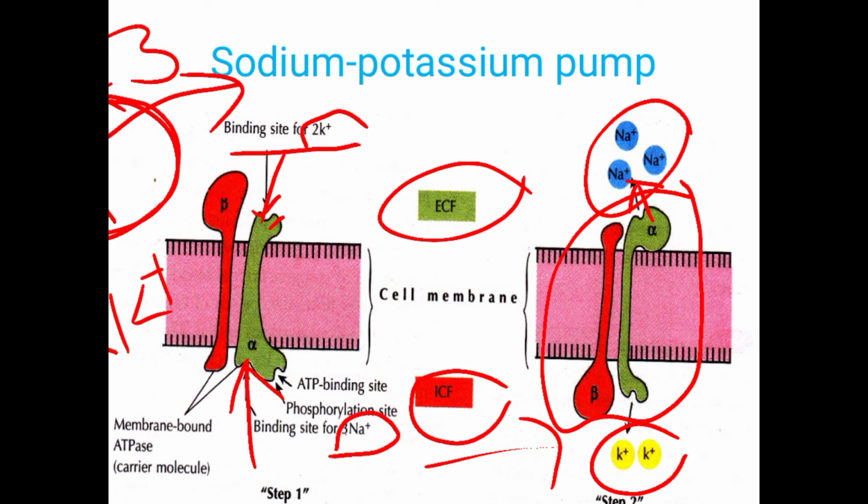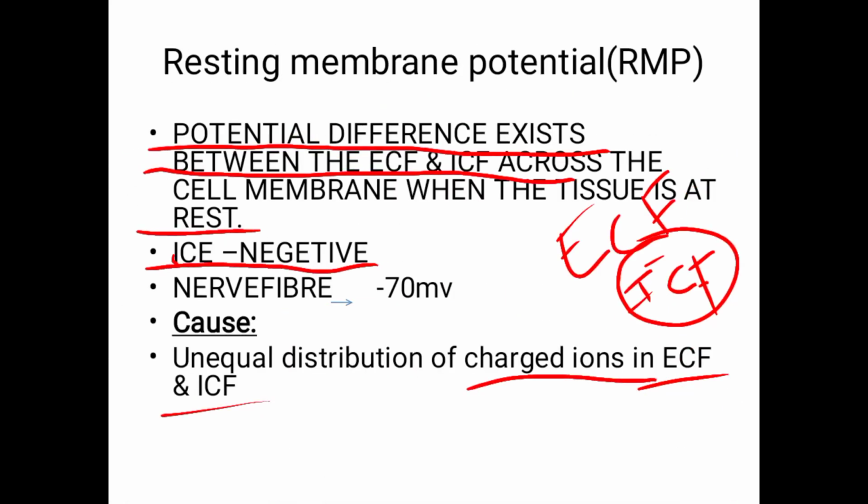Whenever it receives a stimulus, ionic changes take place that produce the action potential. We will go to the action potential.